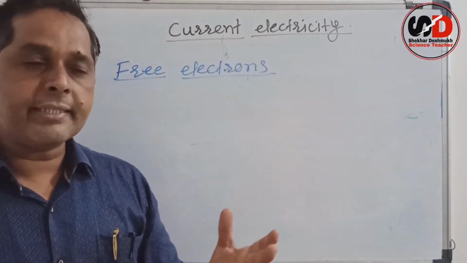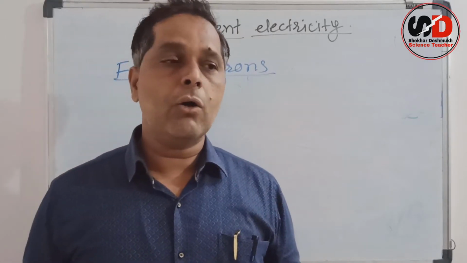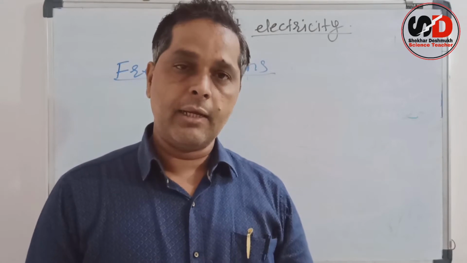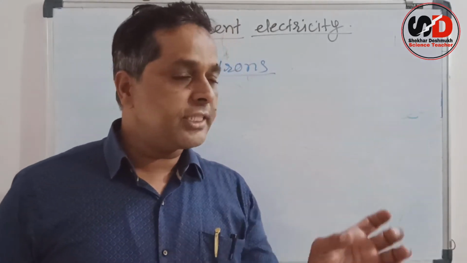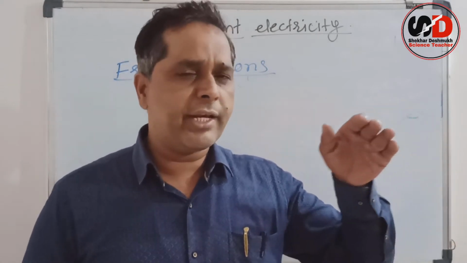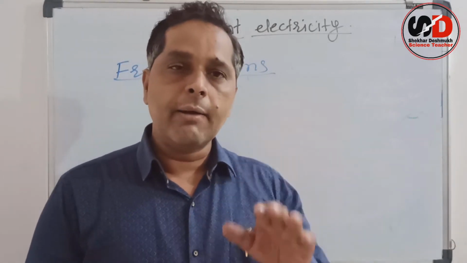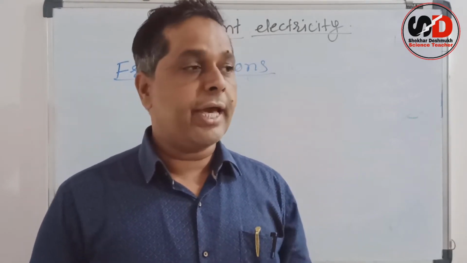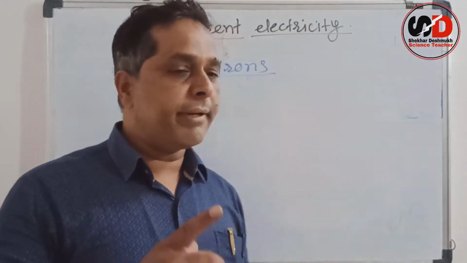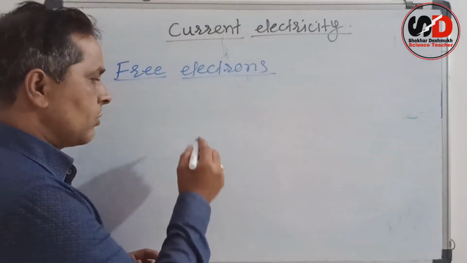Metals have 1, 2 or 3 electrons in their outermost shell. And these electrons in the outermost shell, which are very loosely bonded with the nucleus, are called free electrons. And all metals have a large number of free electrons.